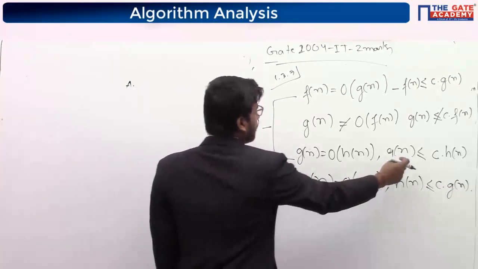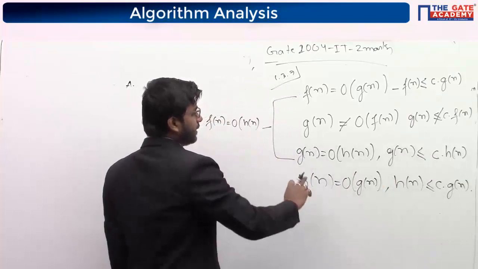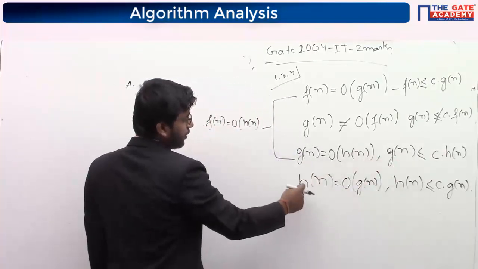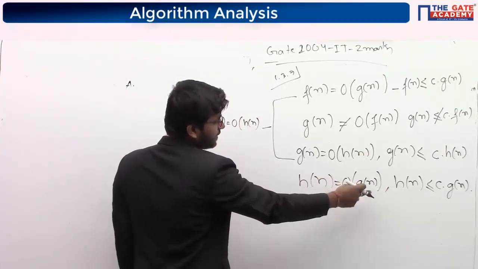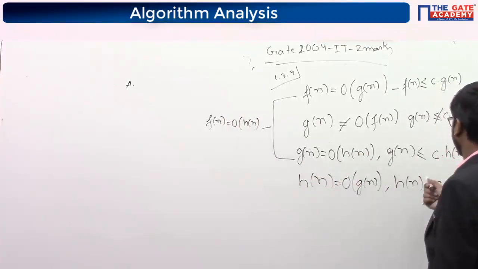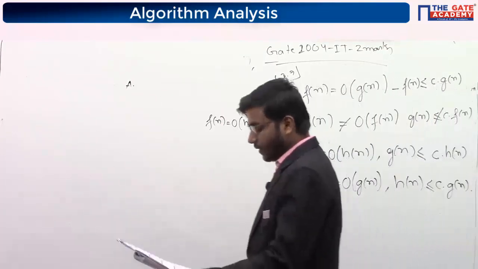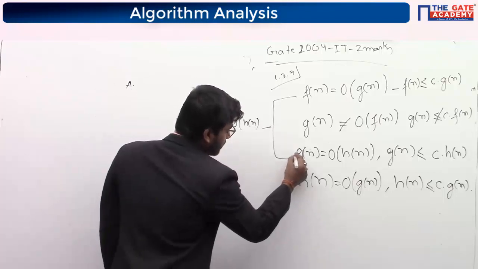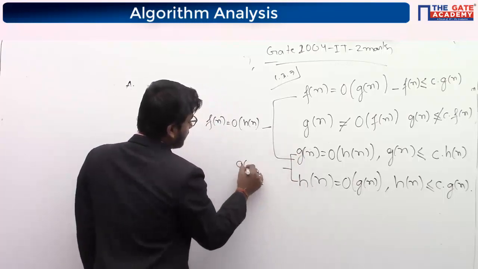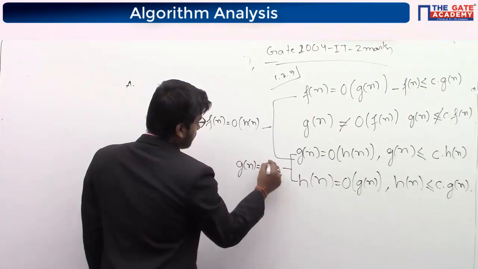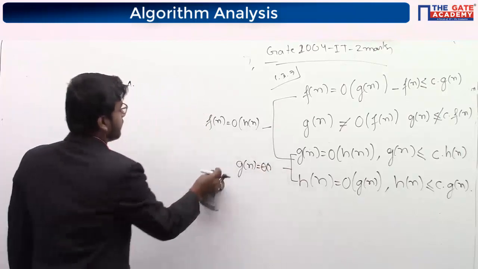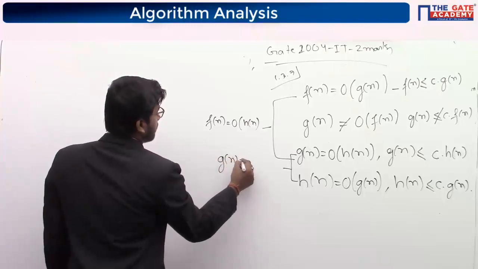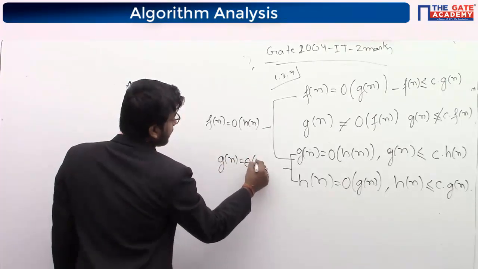Because if it is smaller, then it is big O of Hn, and Hn is also greater than this C Gn. Gn is smaller than, like this only, like theta. But so it means, from these two we can say that Gn is theta of Hn.